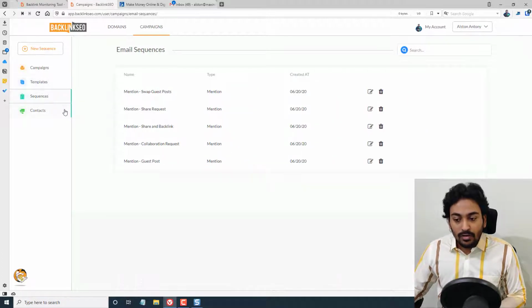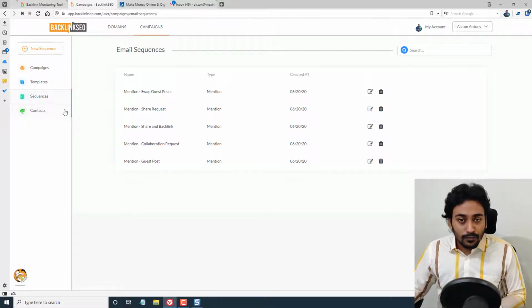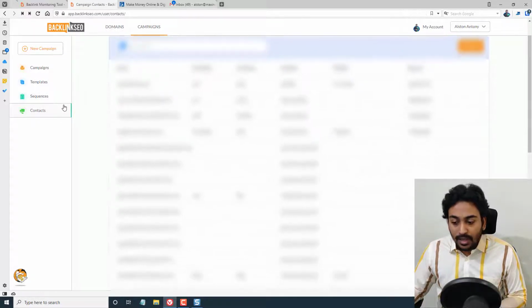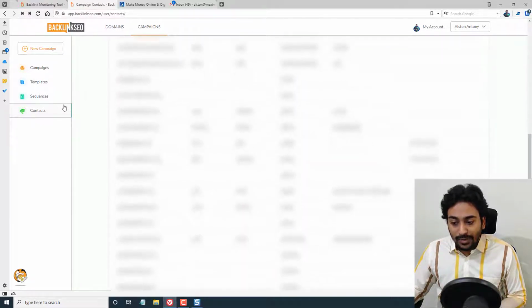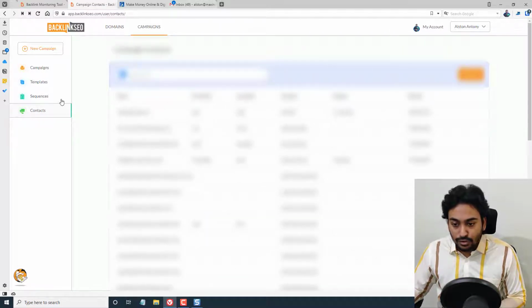Sequences, if you want to have a sequence of different ways to send out emails. I'll explain all these things when I'm doing a full review, otherwise it will take a lot of time. On this page, it will show you all the email data which I have collected for all my outreach prospects.